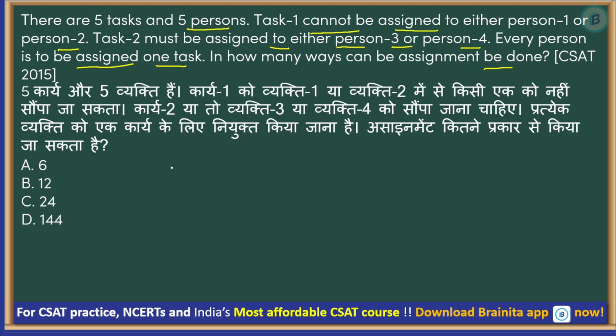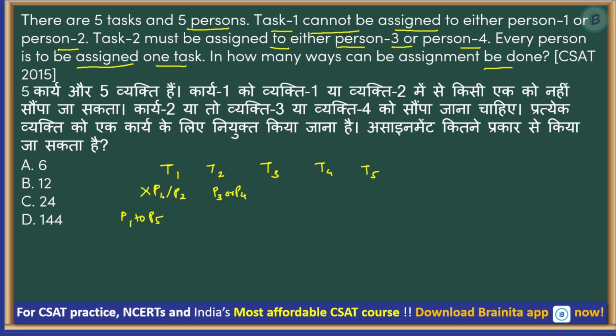So what is the question? There are 5 tasks. So let us say the tasks are T1, T2, T3, T4 and T5. And 5 persons. Okay, P1 to P5. What are the conditions? Task 1 cannot be assigned to either person 1 or 2. तो ये P1 और P2 को assign नहीं किया जा सकता. Task 2 must be assigned to either person 3 or 4. So T2 must be with P3 or P4. Okay. Every person is assigned one task.